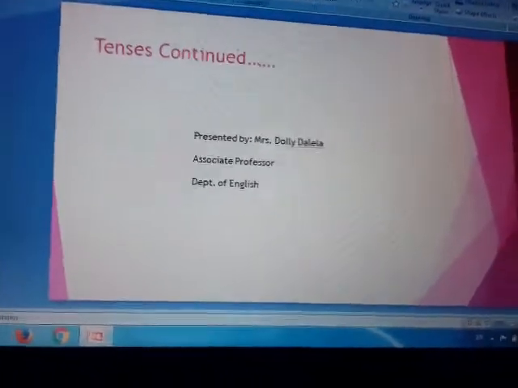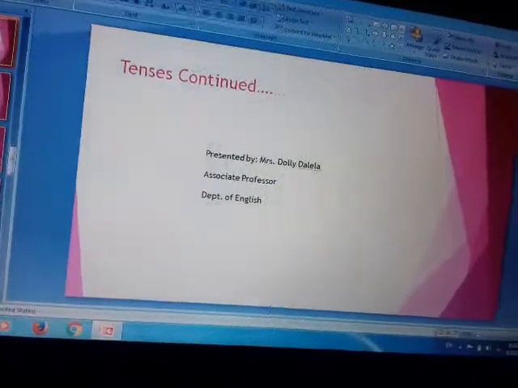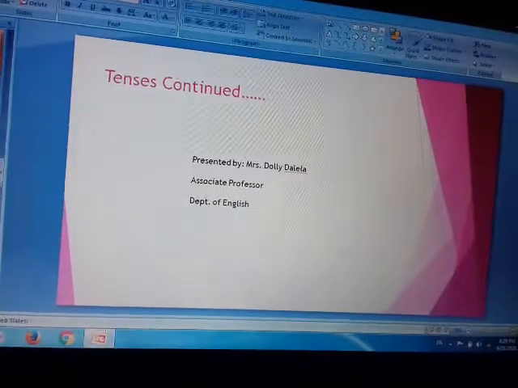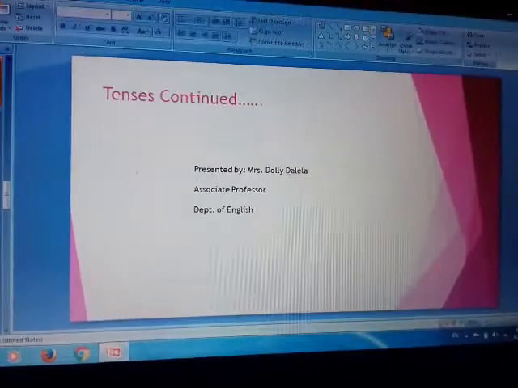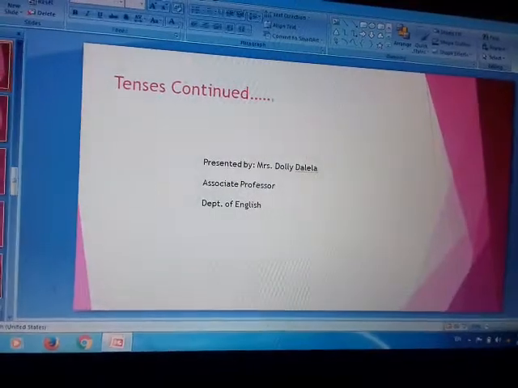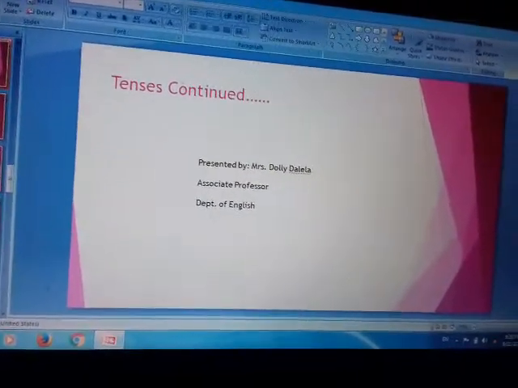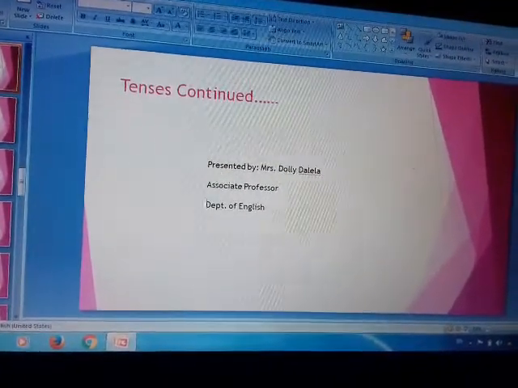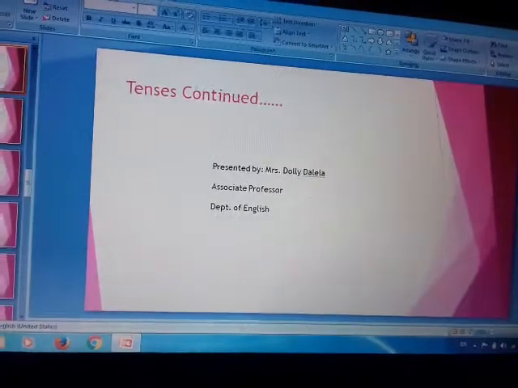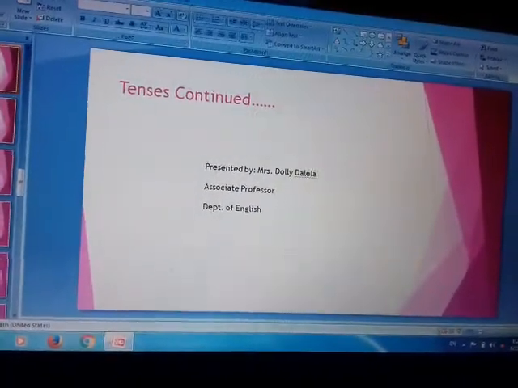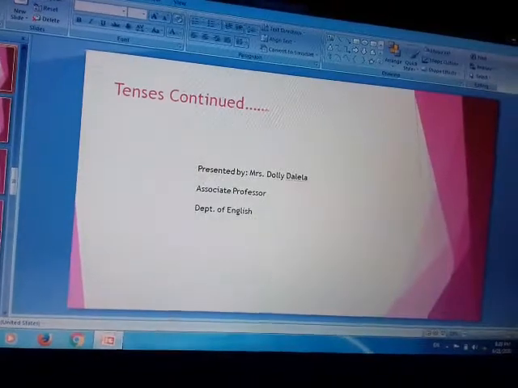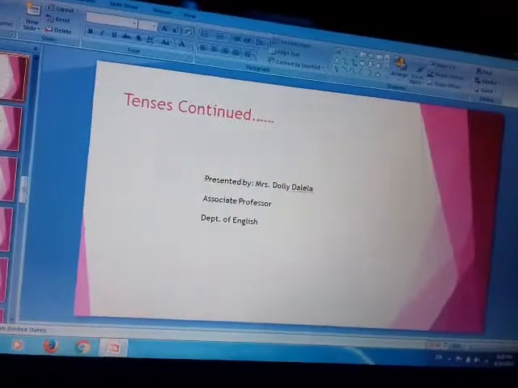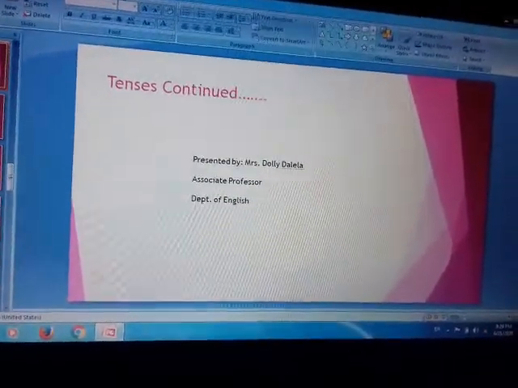Good morning. So you have learned that in present continuous tense, first form of the verb plus ing is used. Okay? If the verb ends with e, then e is dropped and ing is added. But if the verb ends with double e, then ing is added directly. Okay, now we will continue the same tense, present continuous tense.